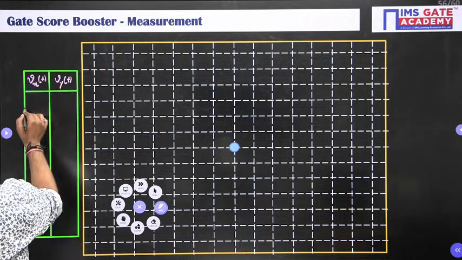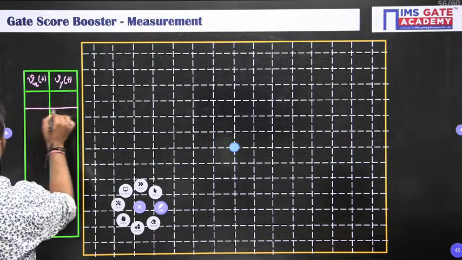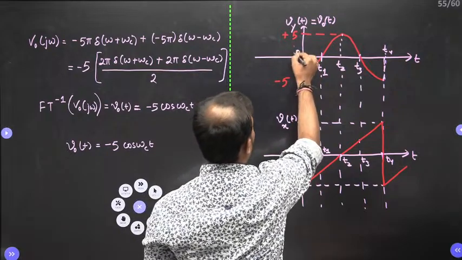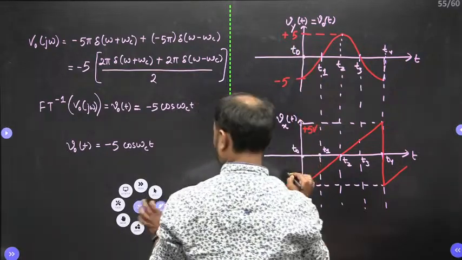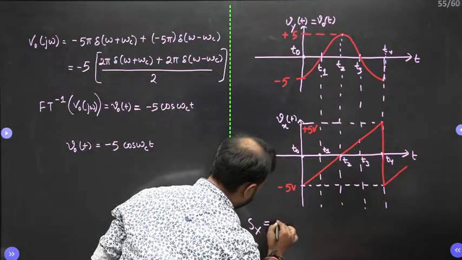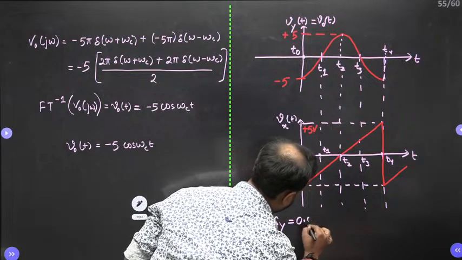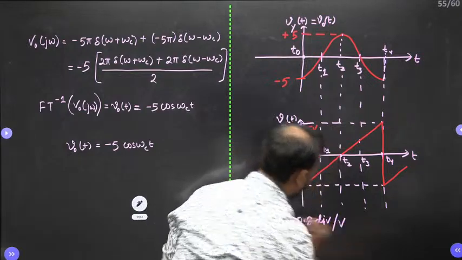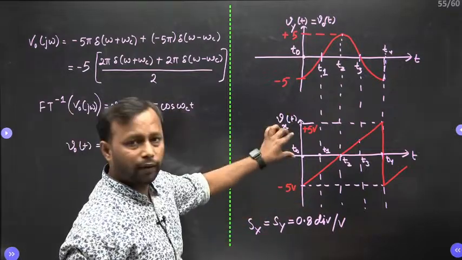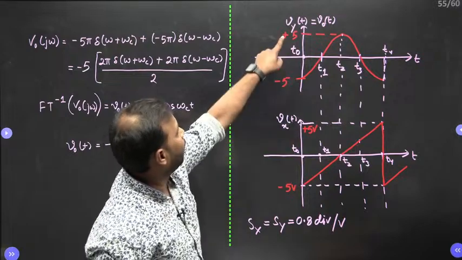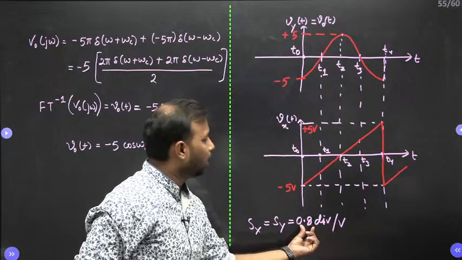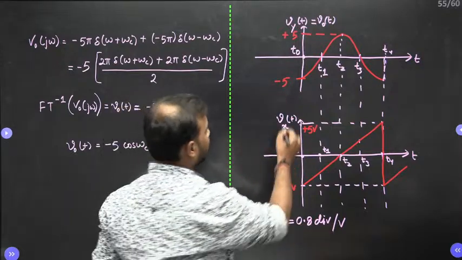At t naught, this point is also t naught. Since the sensitivities Sx and Sy are both 0.8 division per volt, at minus 5 volt for Vx and Vy at minus 5 volt, for 1 volt it takes 0.8 division, then for minus 5 volt, how many divisions?